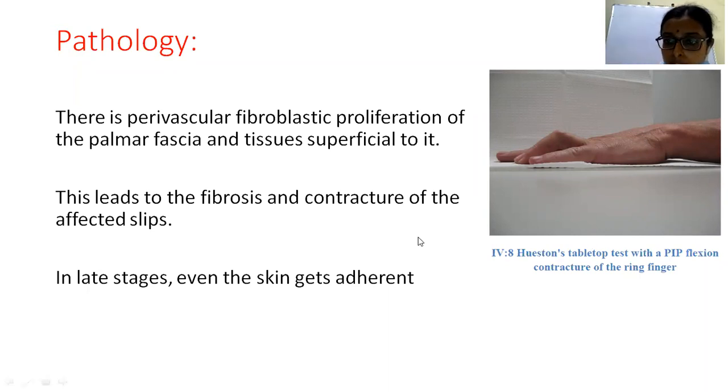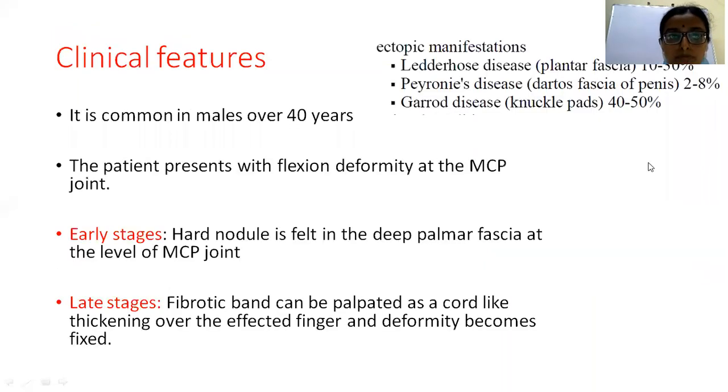This is Hueston's tabletop test, one of the clinical signs. When the hand is placed flat on the table, you can see the flexion deformity at the proximal interphalangeal joint. This is because of the contractures. There will be flexion deformity, which can be apparent on Hueston's tabletop test.